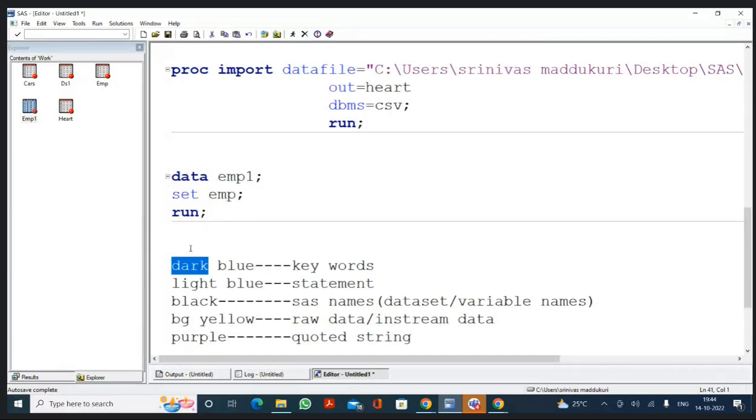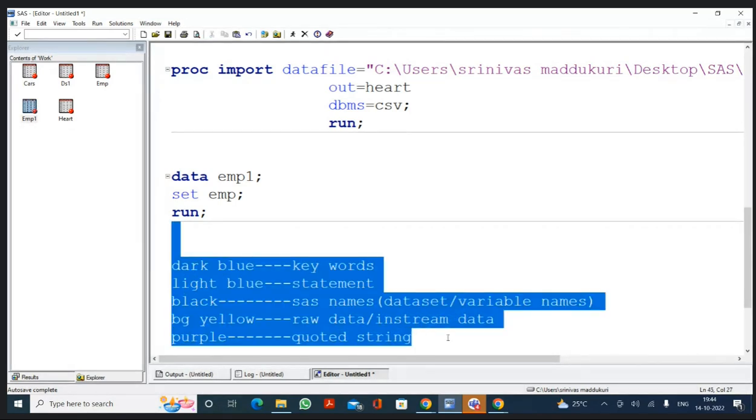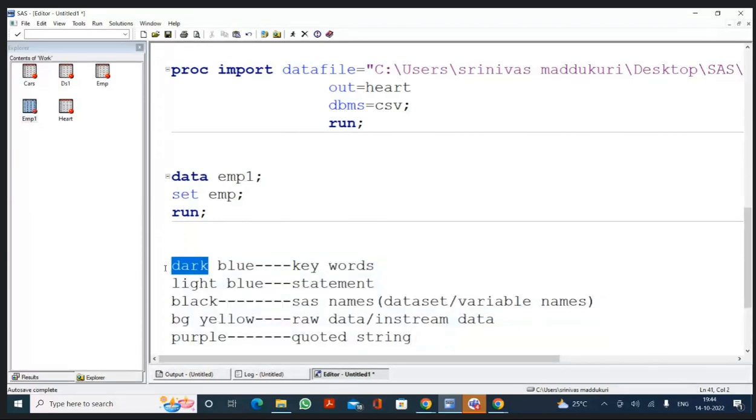Apart from these things, if you write anything openly like this, remember you should always start your program with data or proc. But if I'm writing something openly to explain something, I'm writing some notes here. If I write the notes like this one, it will appear red in color. If you have a red color, that means it's an error. I'm writing a few lines directly in SAS to explain. You should write a program, but I'm writing some notes to explain. Since I'm writing these notes openly, it will appear red in color. If you have a red color, that means it is an error. You should not write like this.